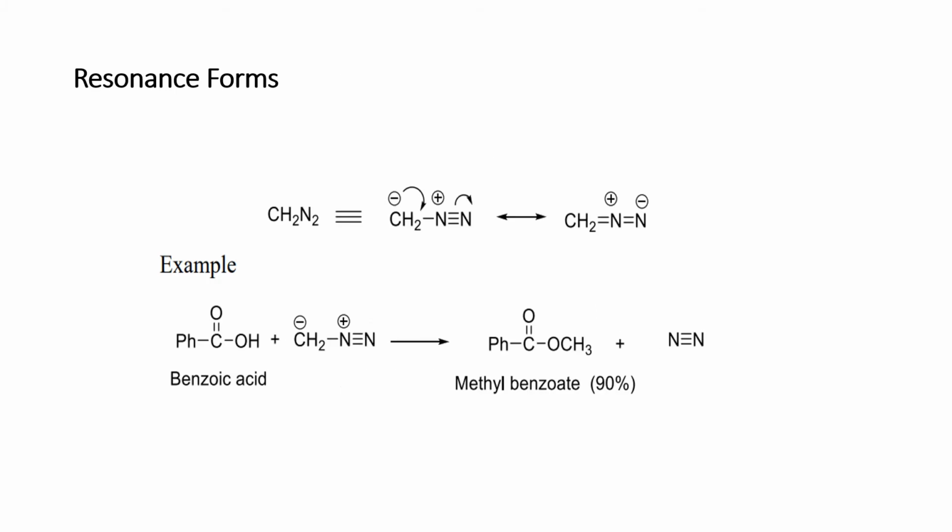Here, student, we have the resonance form. Firstly we have CH2N2. We know that simply what happened here is the resonance form. We are using one of the resonance forms here. When you react it with benzoic acid, what happened? There is the formation of methyl benzoate, and its yield will be 90%. In addition to this, there is the formation of nitrogen. Next slide, please.